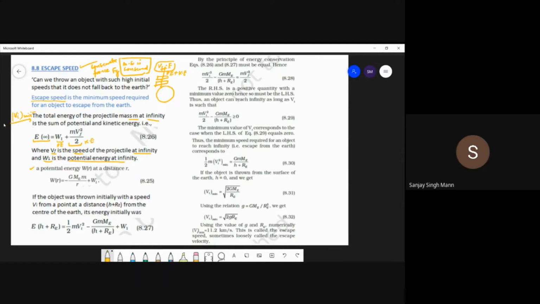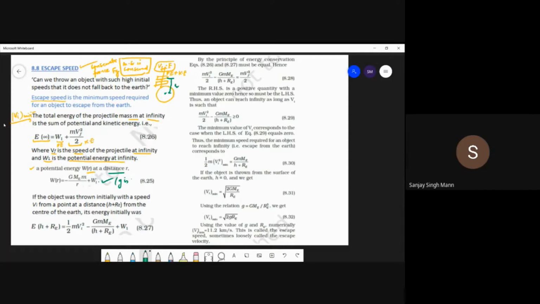Now the potential energy at a distance r, so this was at infinity, now at this distance r from the center of the earth. We did this formula yesterday. Definitely g is changing in this case. We did two cases.